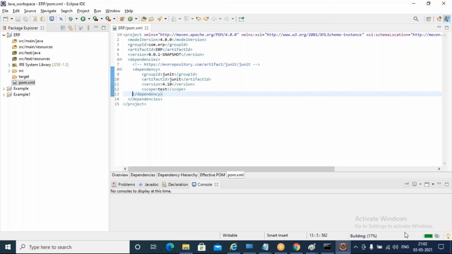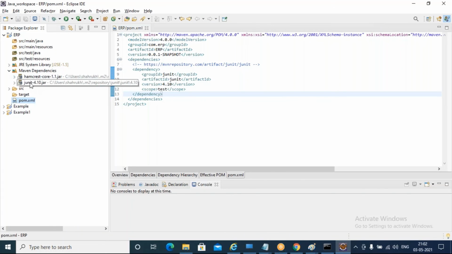It is showing build. Now for the first time, it is downloading that particular dependency. Now you can see the Maven dependencies folder also got created. Inside that it added JUnit, version 4.10, that version dependency got added.